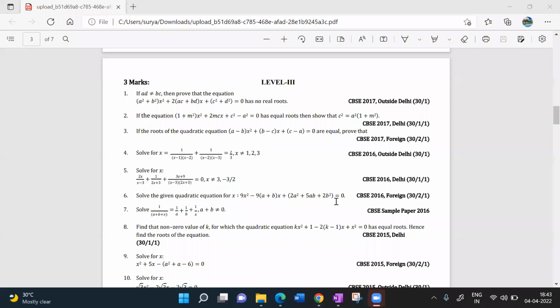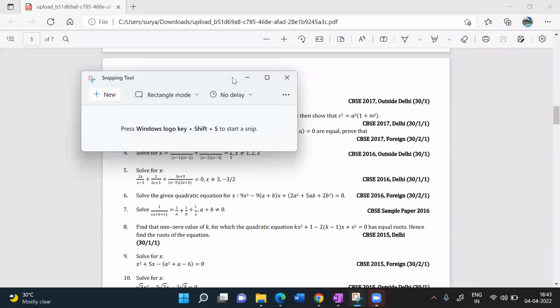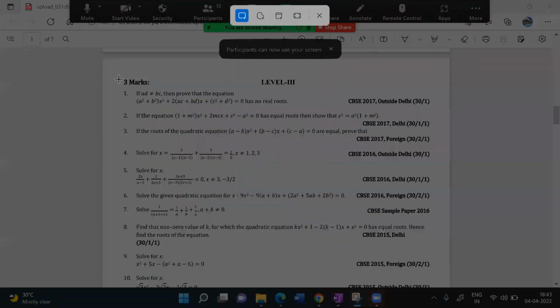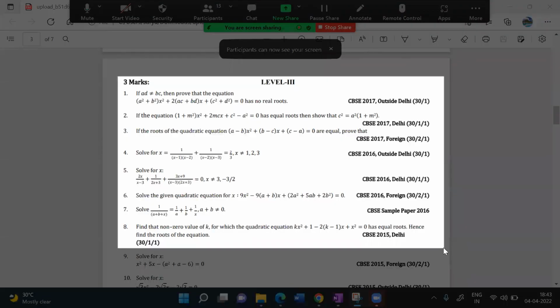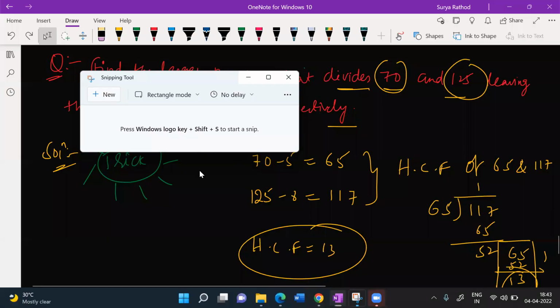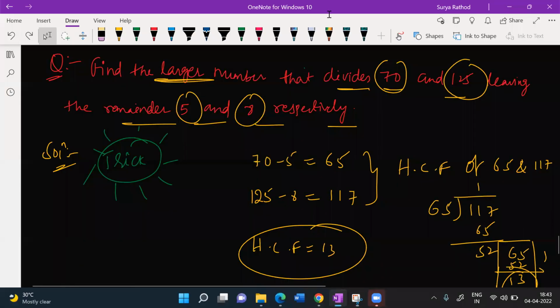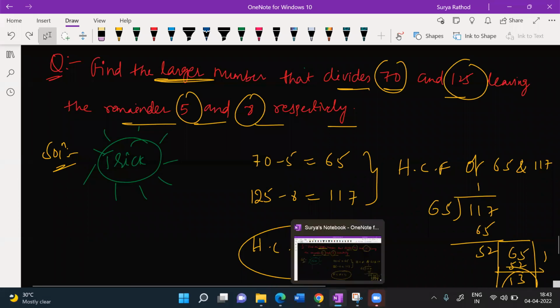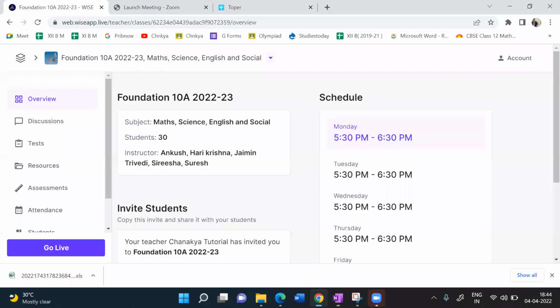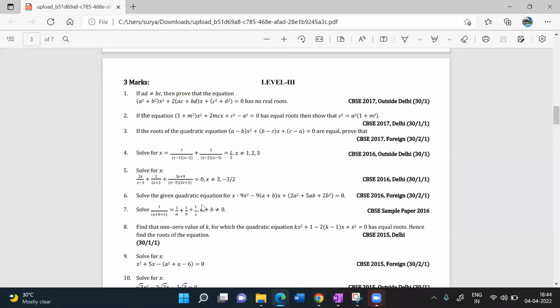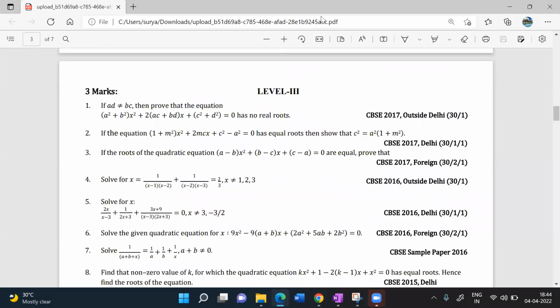Look at this here. I'll post in the group now. And please post the result as well. Okay, children, that is your homework. These 8 sums, level 3. I'll post the homework. Thank you. I'll post the results very soon.